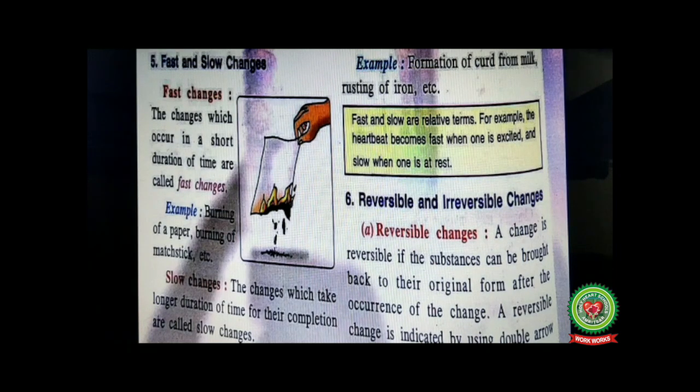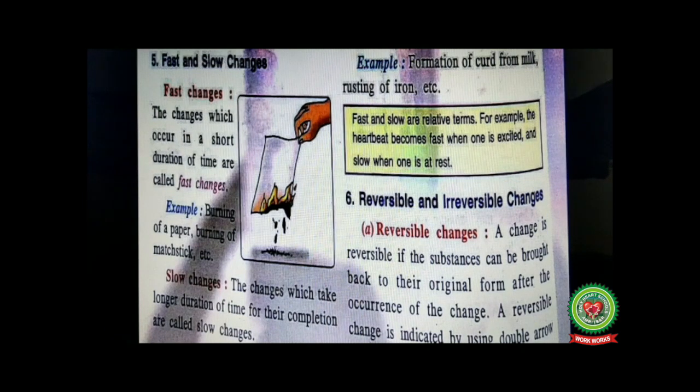Next, fast and slow are relative terms. They are related to each other. For example, the heartbeat becomes fast when one is excited and slow when one is at rest. So they are interconnected to each other. For explaining fast and slow are relative terms, we can also take an example of formation of curd from milk.